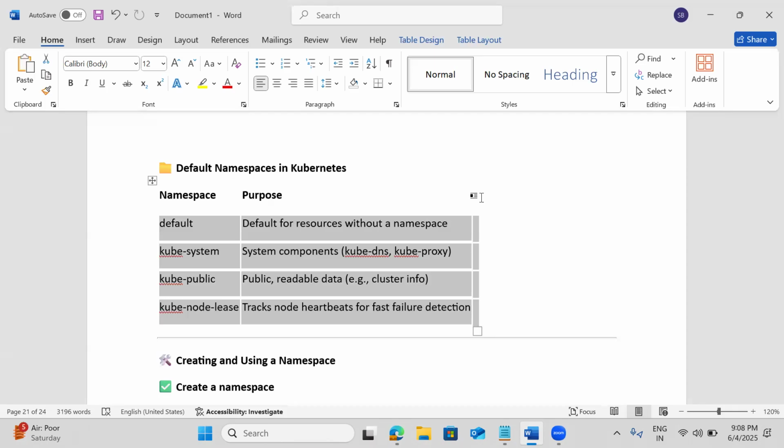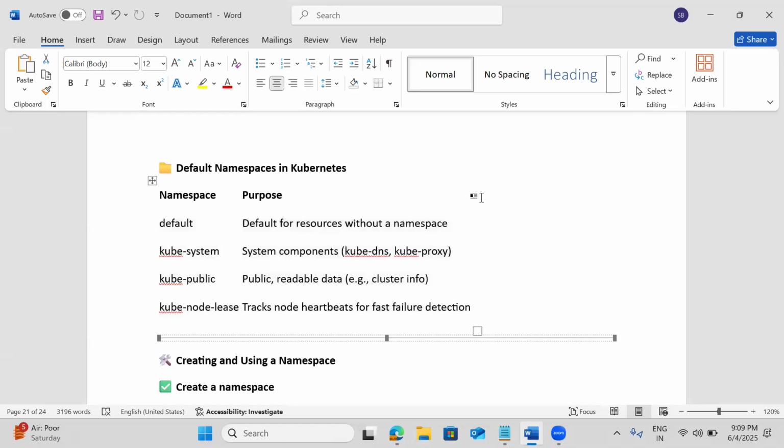By default they run in kube-system. Those internal components all run as pods, but under kube-system. Kube-public is not that important, it's for readable kind of things, we don't use it. But node-lease tracks the heartbeat for node detection. We need to remember all four, but two are important: default and kube-system.